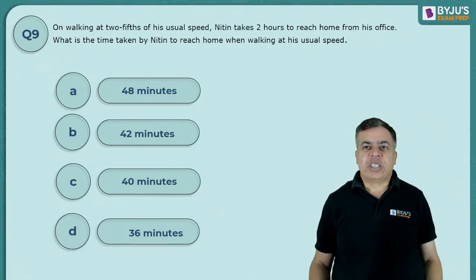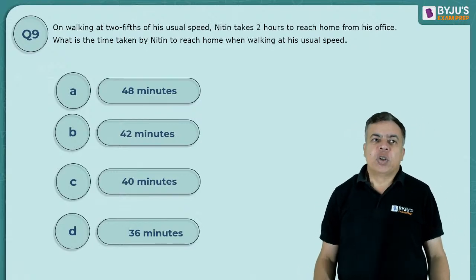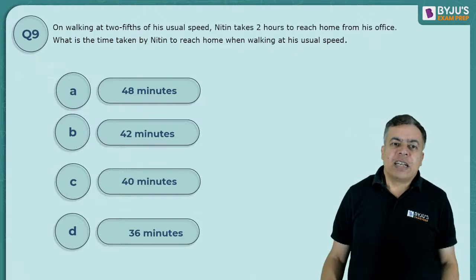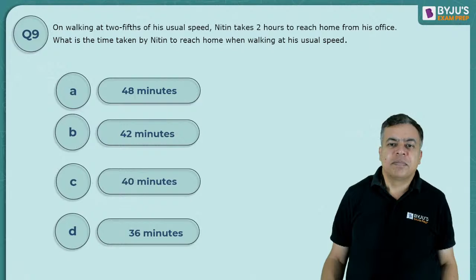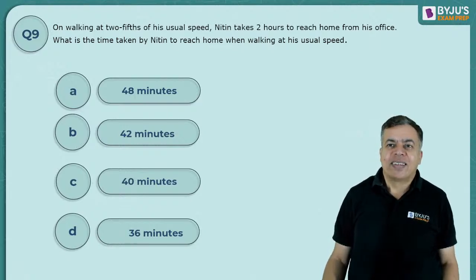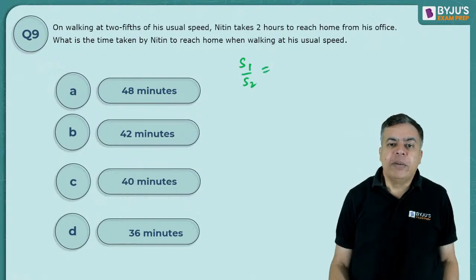Okay, tell me this question. On walking at 2/5 of its usual speed, Nitin takes 2 hours to reach home from his office. So what is the time taken by Nitin to reach home when he is walking at usual speed? Okay, you know that speed is inversely proportional to time taken.